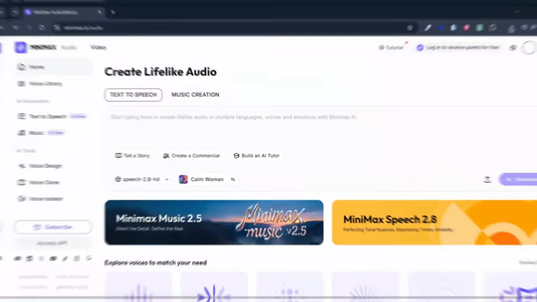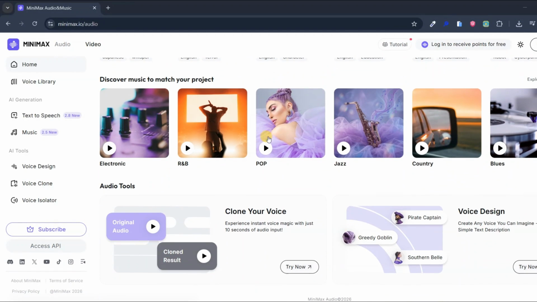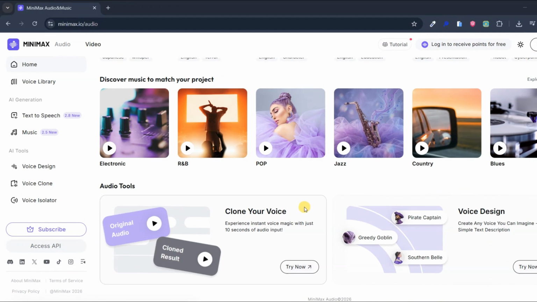Let's jump in. When you open the platform, MiniMax might look like another text-to-speech platform. But once you actually test it out, you will never use any other text-to-speech tool, and you can easily cancel the one you have been using.